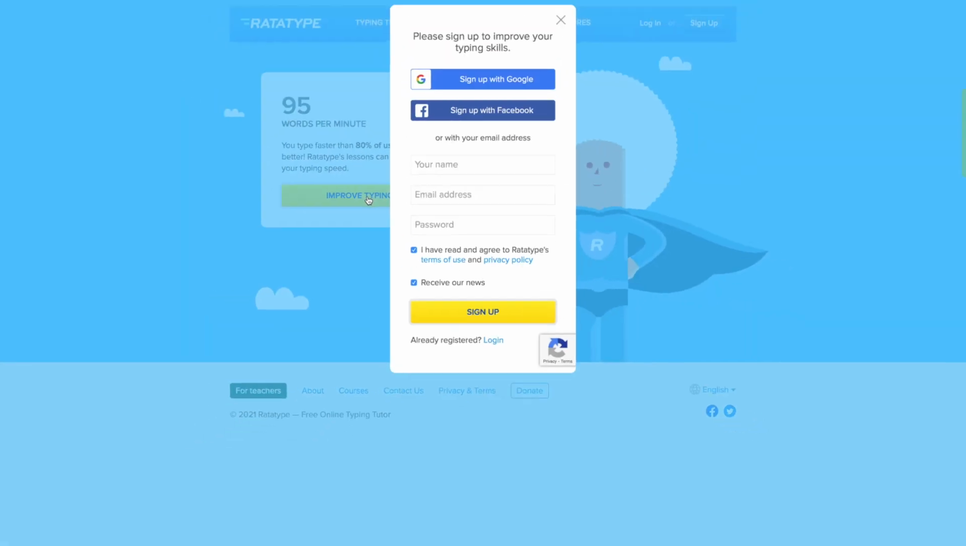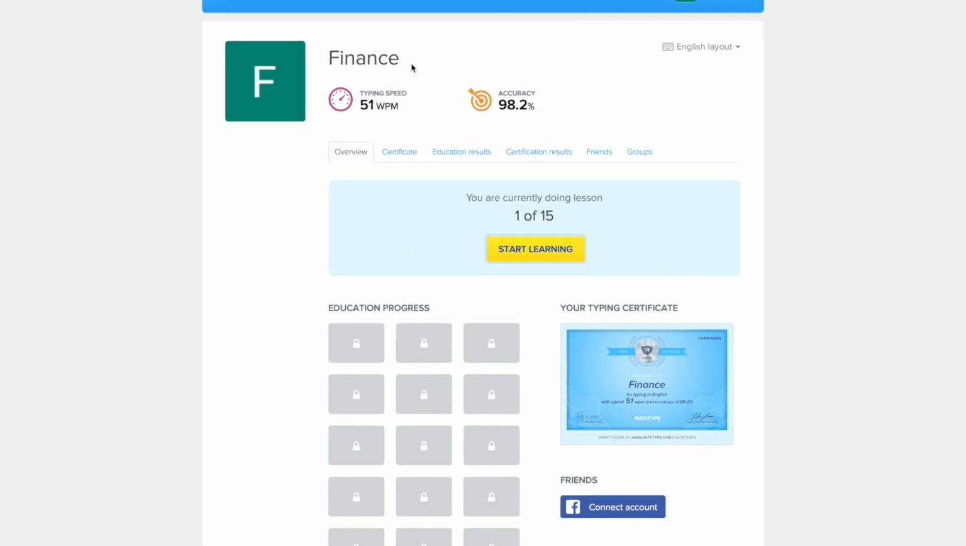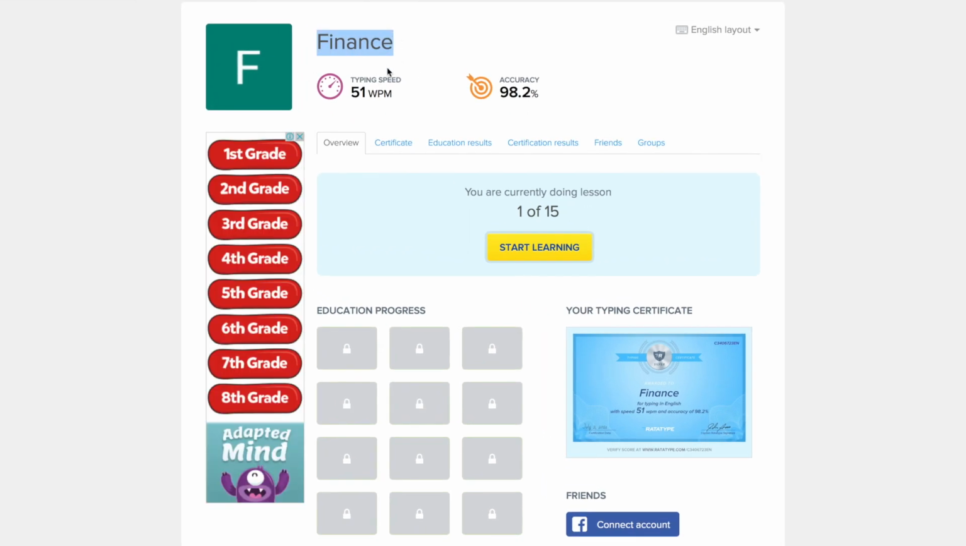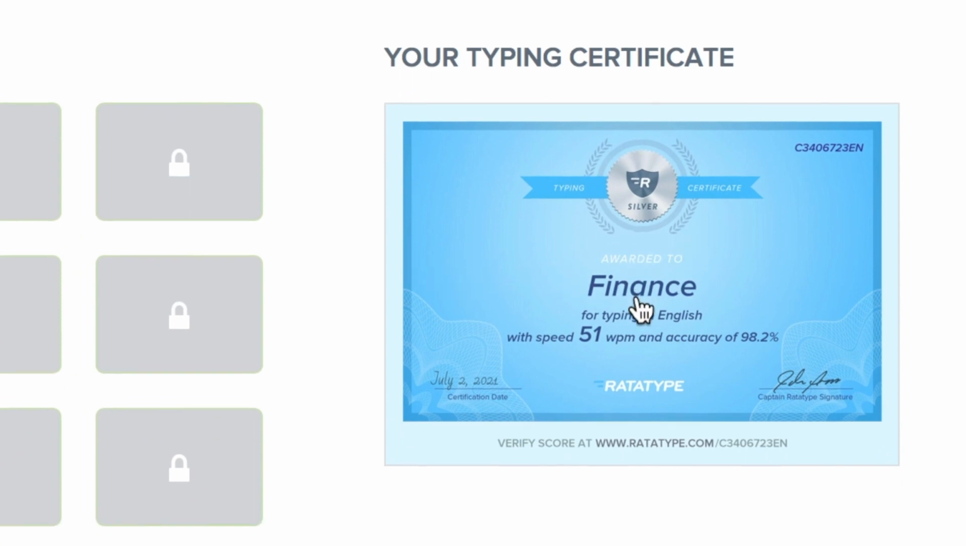You can create a free account by putting in your name, your email, and your password. So go ahead and click on I agree to the terms and conditions and click on the yellow sign up button. Once I sign up for a free account, I will log in to my Ratatype account. Now you can see my name right here on my dashboard, and these are my results, my typing speed, and also my accuracy. Now when you scroll down below, you can see that this is my certificate, and they will even show you the signature from ratatype.com to verify that the certificate is real.